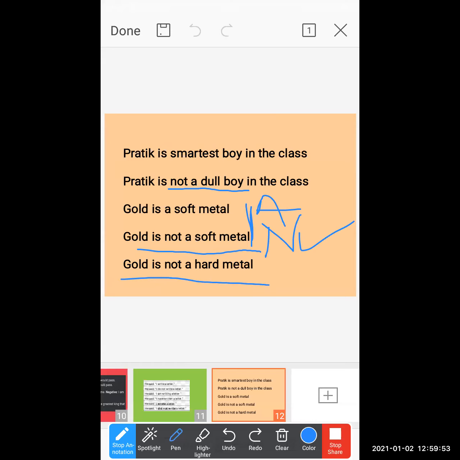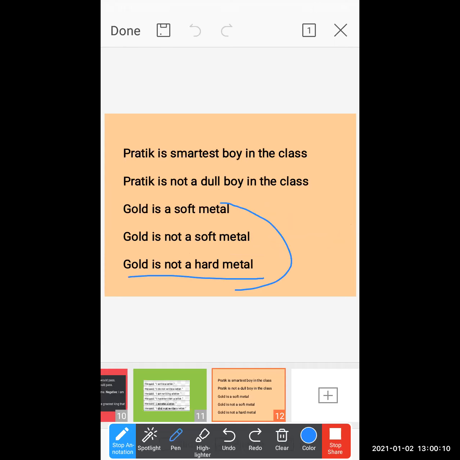See the next line. Gold is not a hard metal. So here, students, the basic meaning remains the same. Gold is a soft metal. What I want to say is that gold is a soft metal. This is an assertive and this is the negative sentence. Gold is not a hard metal. This is a transformation of sentences. Why is this called a transformation of sentences? Because here the basic meaning remains the same. It's not changed.